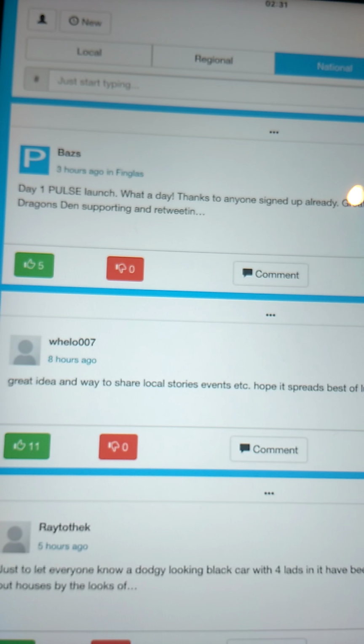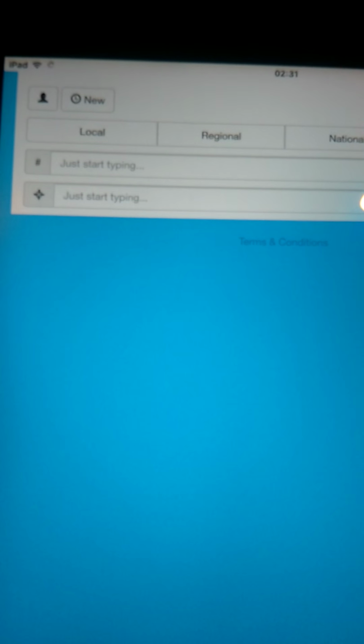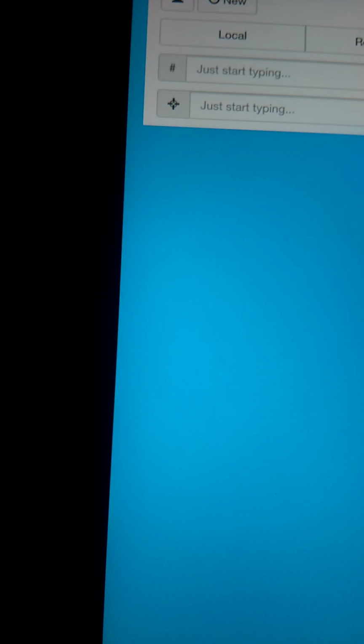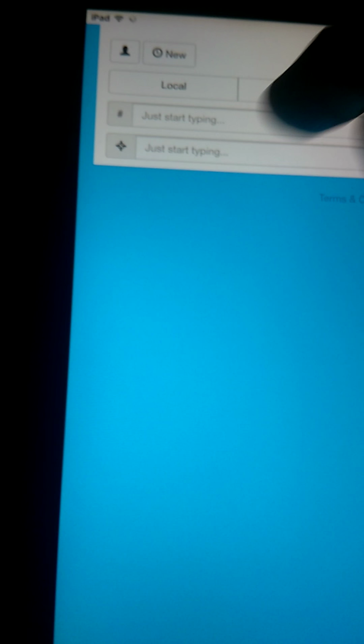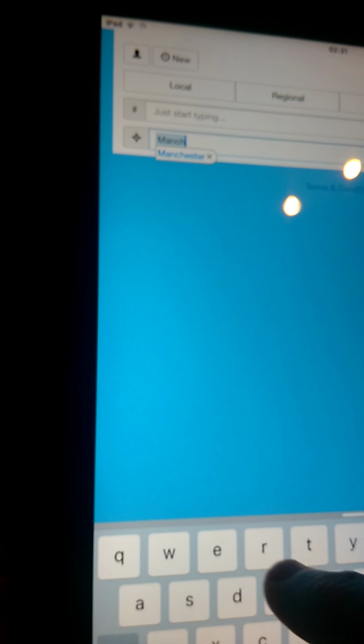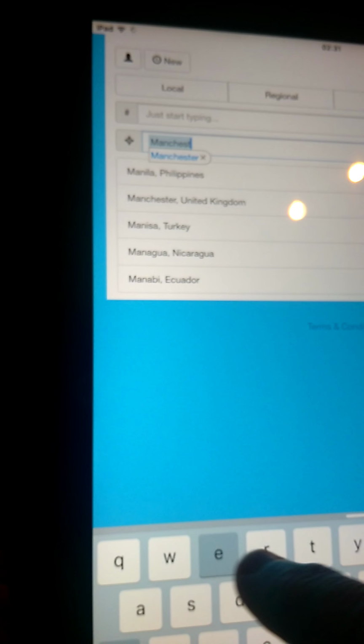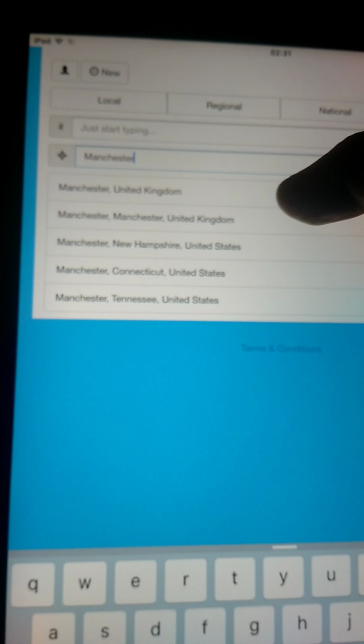But also on this function here, so I'm clicking the search function, and what it's doing is it's asking me to type an area or a hashtag. So what I can do is, if I type in, say, Manchester, so it's already coming up with the prompt.